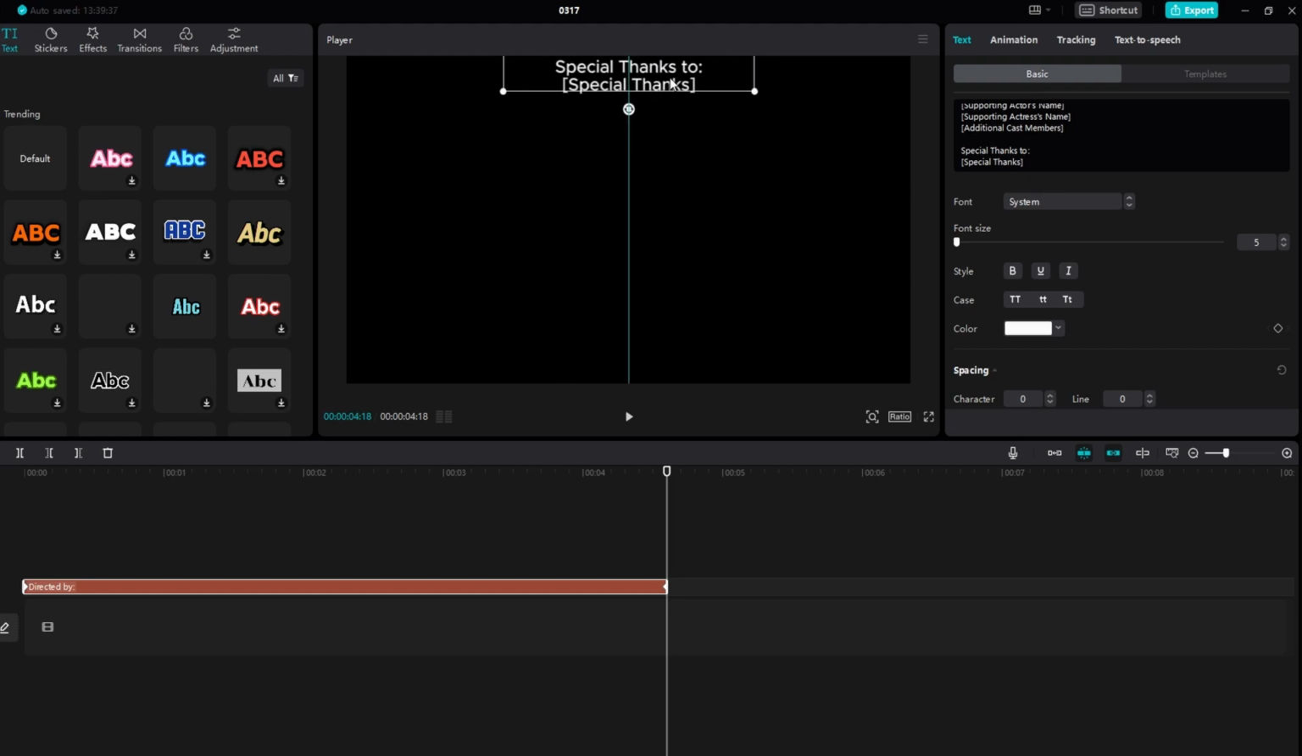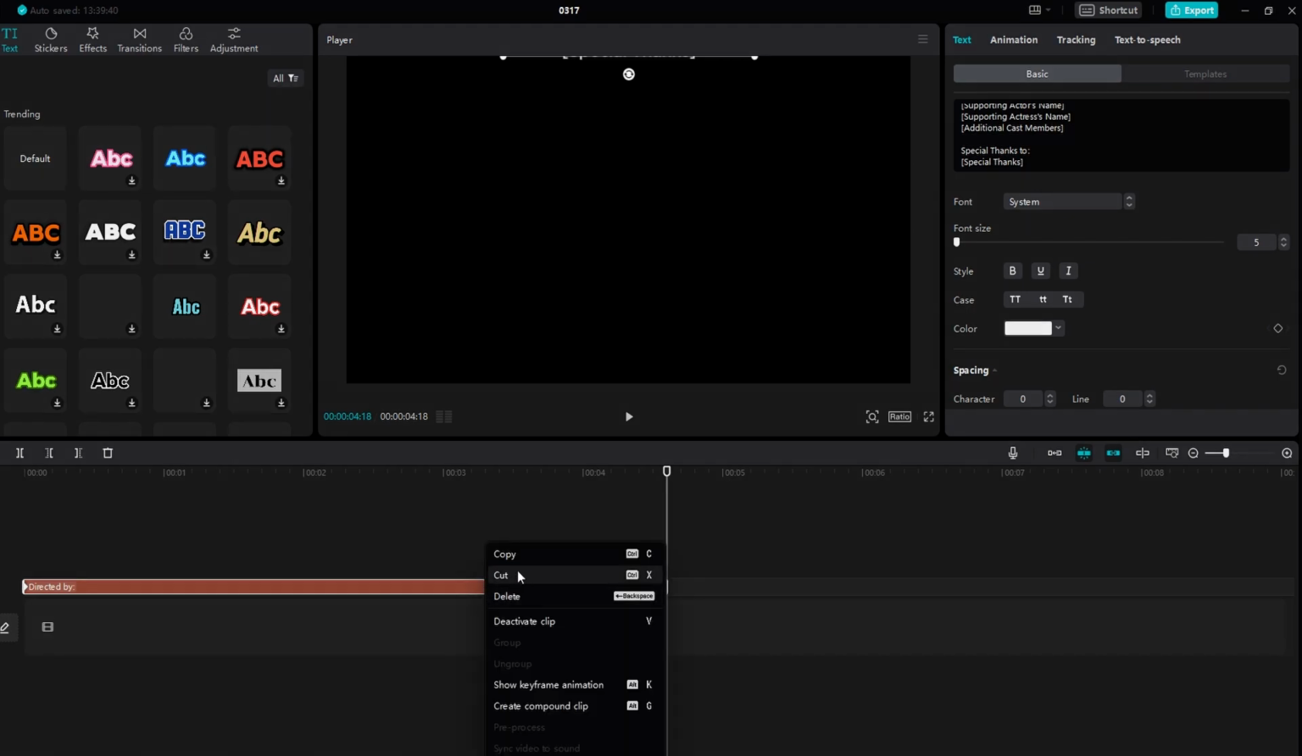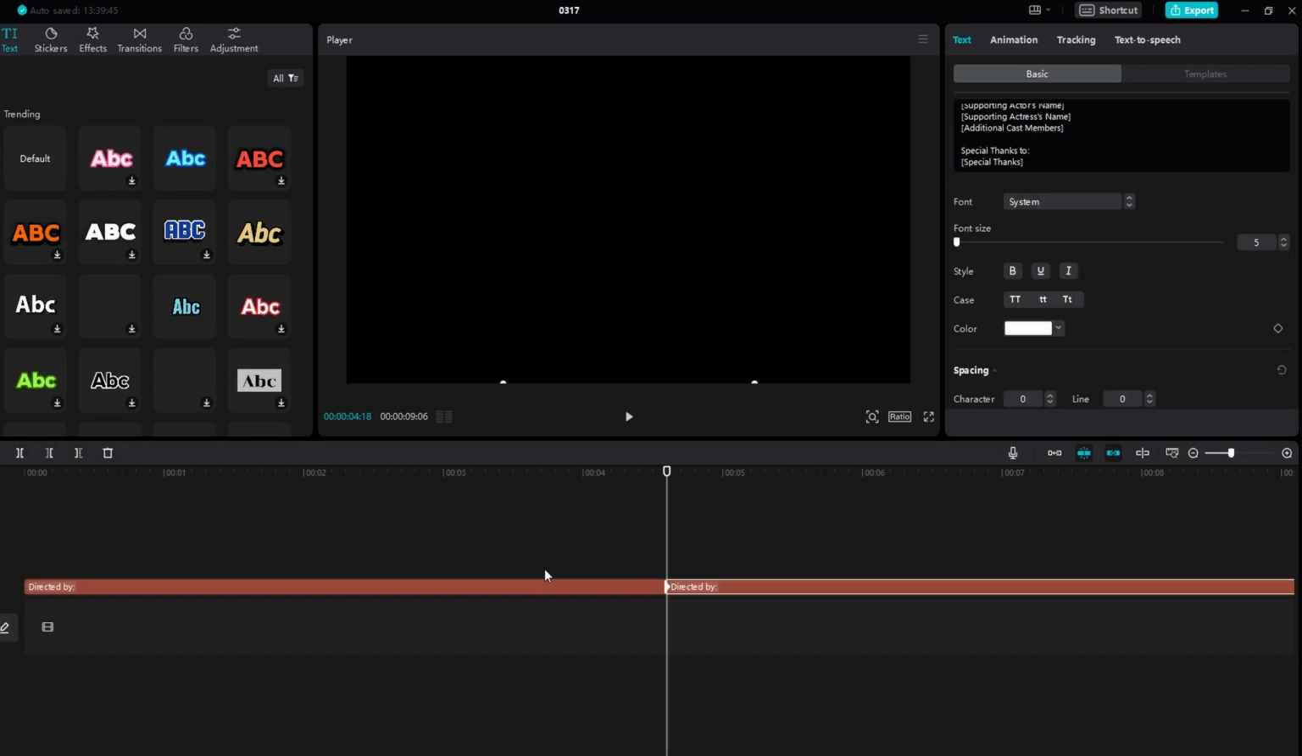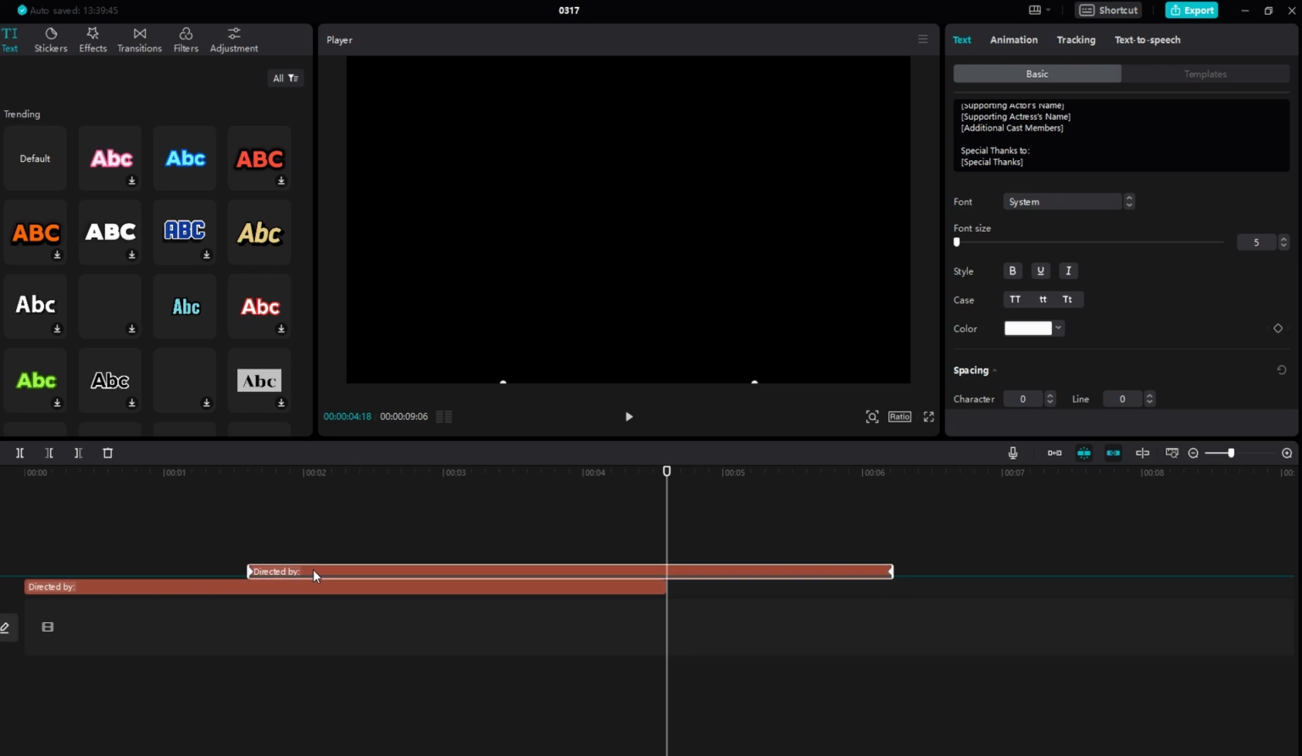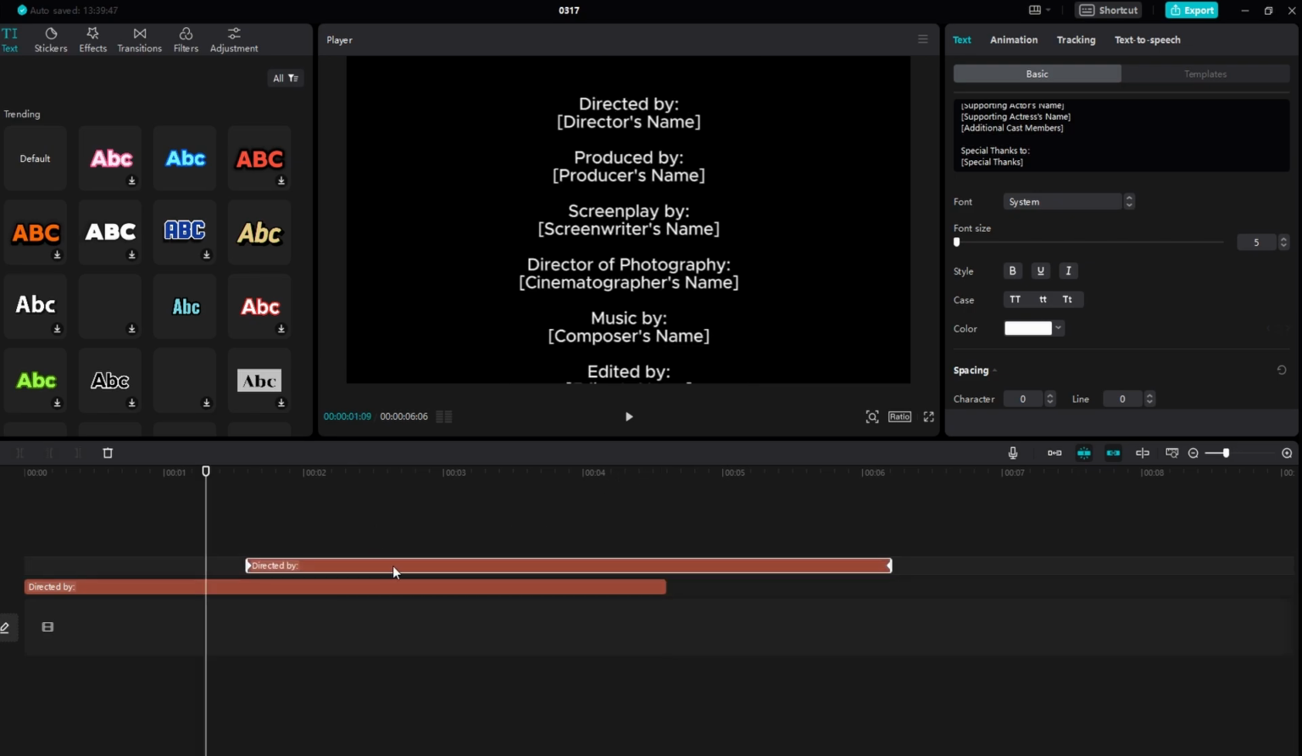Move the playhead to where you want to duplicate the text. Select the text layer and duplicate it. Adjust the position of the duplicate text layer to ensure continuity in the rolling effect.